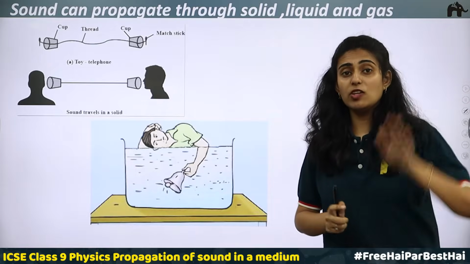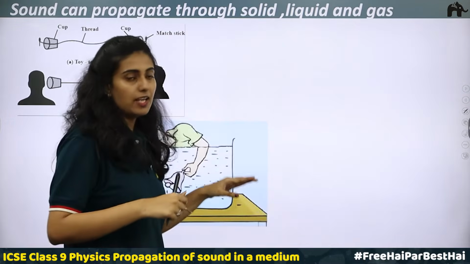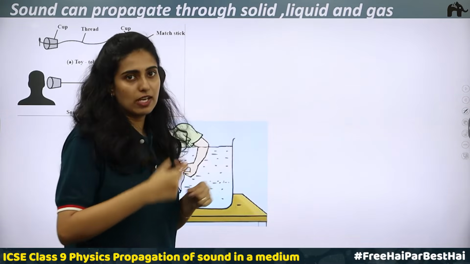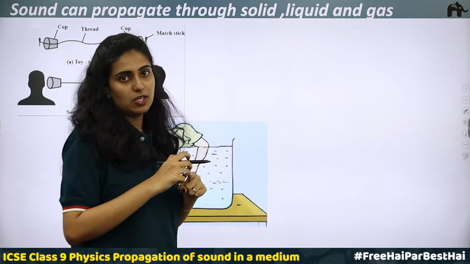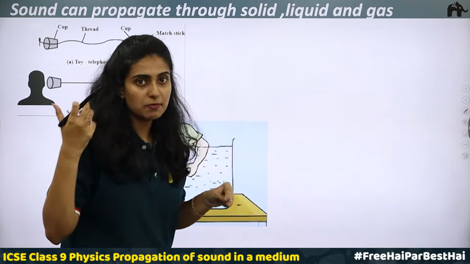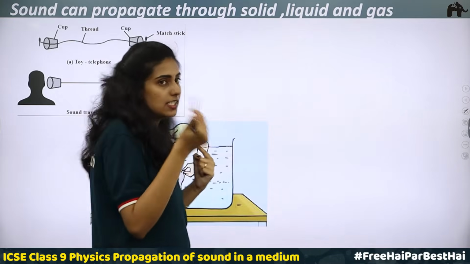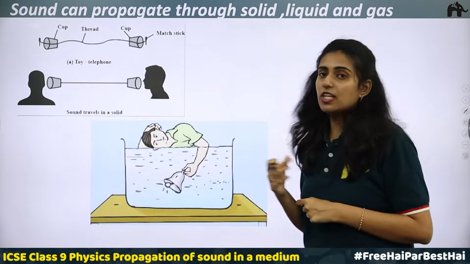When you hit the bench from the other side, the particles in the bench start vibrating. This vibration travels through all the particles of the bench and finally reaches the person on the other side, his ears. His eardrum starts vibrating and the sensation of hearing is produced.